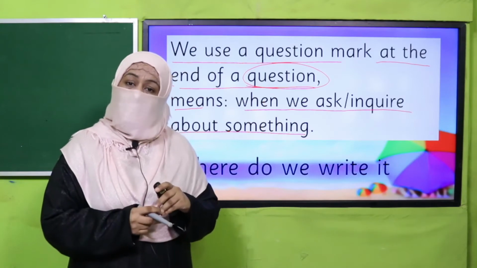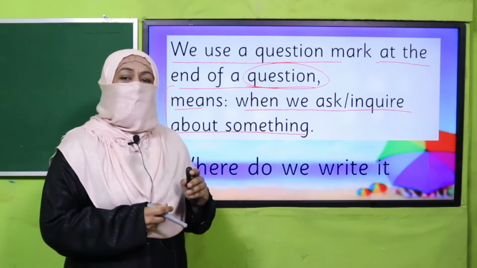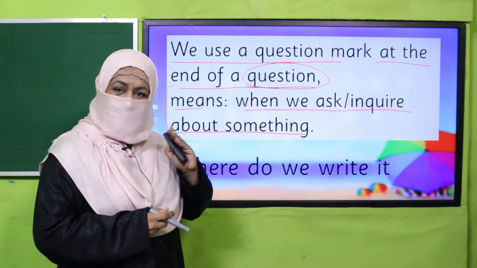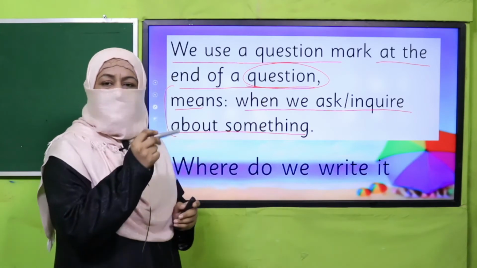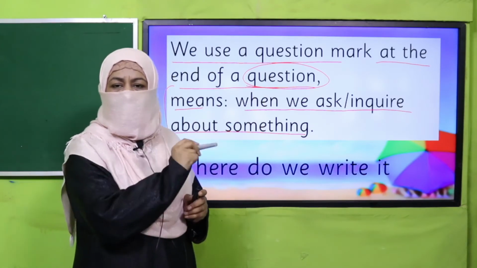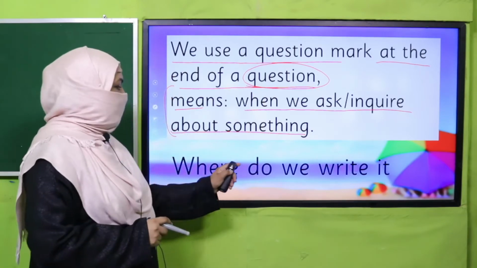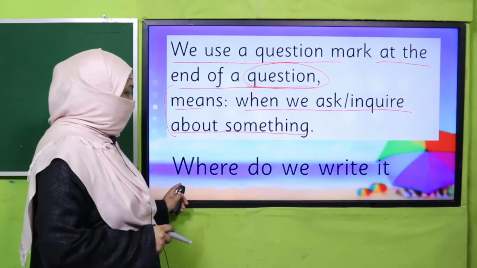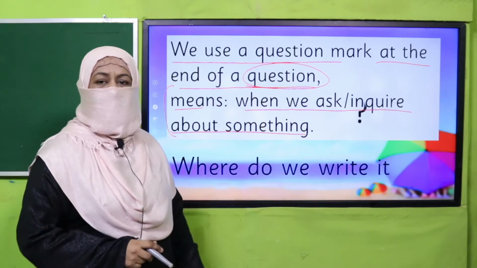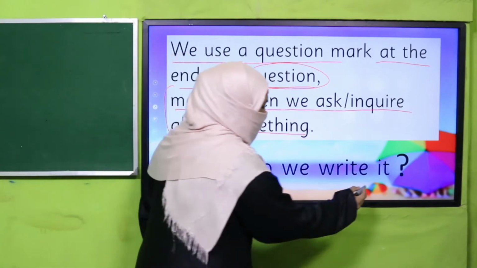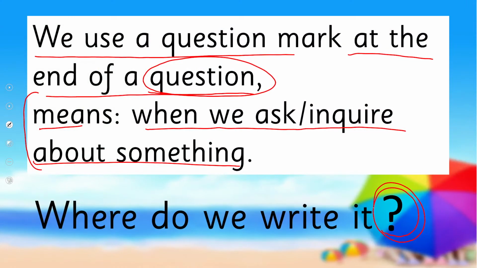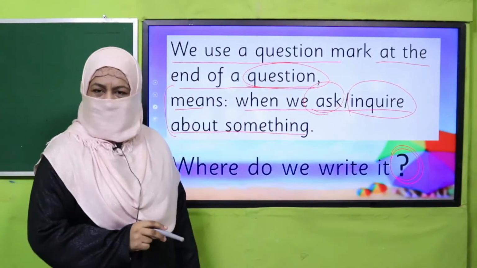But how do we show it in writing? We write this sentence and we place a question mark at the end of this sentence. It means we are asking about something. Where do we write it? Now this is a question. That's why I have to place a question mark. It means I'm asking, I'm inquiring about something, right?